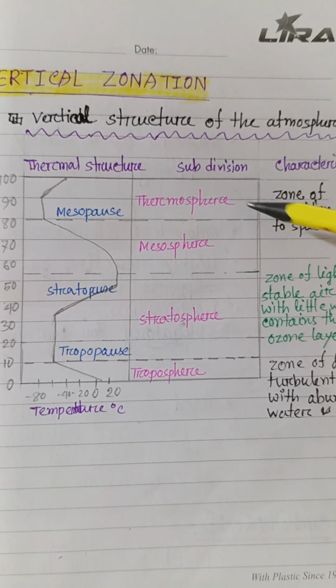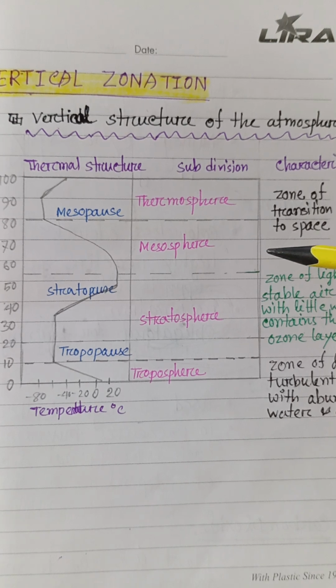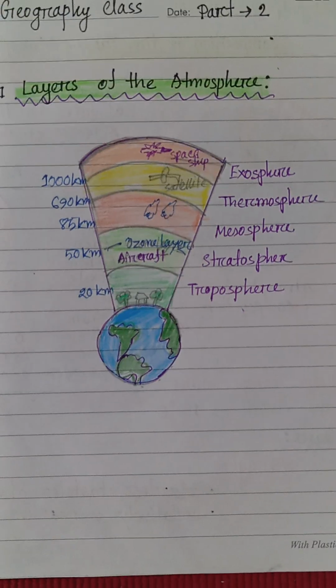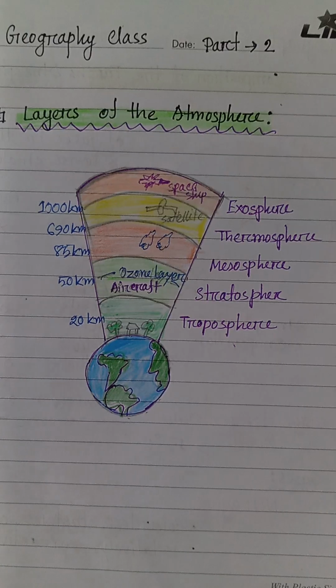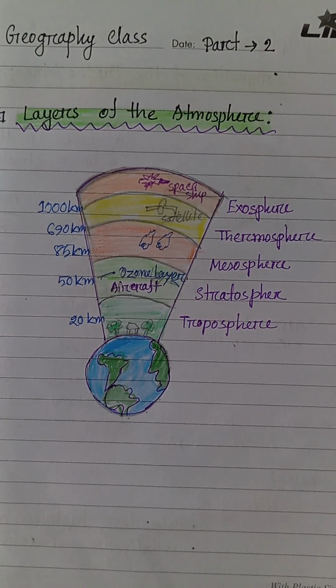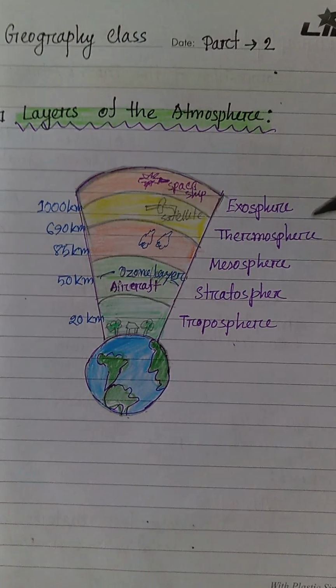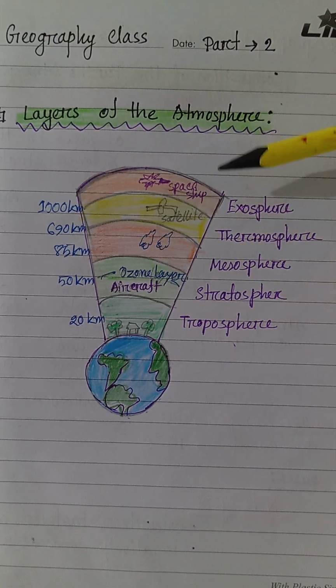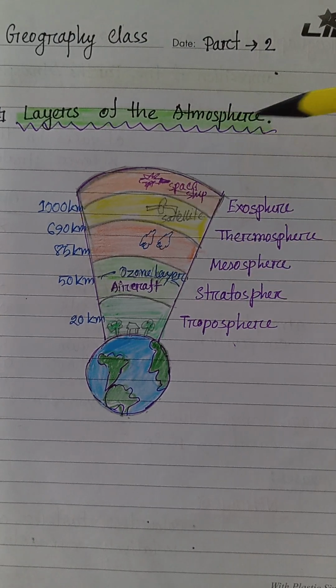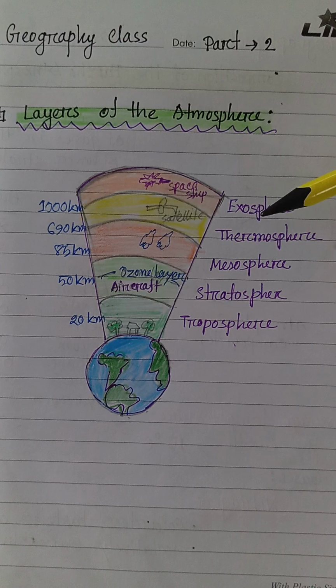Well, let's move on to the layers. Layers of the Earth's atmosphere. Let's explore the layers of the atmosphere along with the diagram. Here we can see a diagram of the layers of the atmosphere.